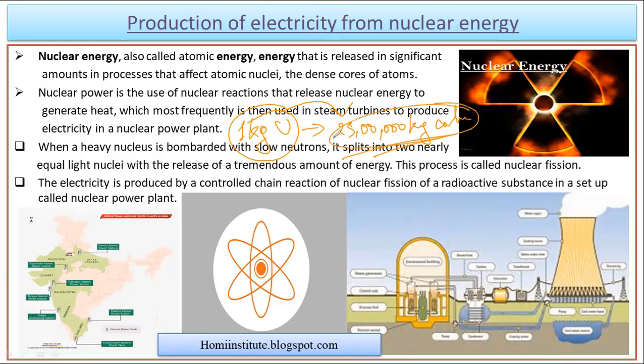So if we burn 25 lakh kg of coal, the amount of energy we get can be obtained by the consumption of 1 kg of uranium.